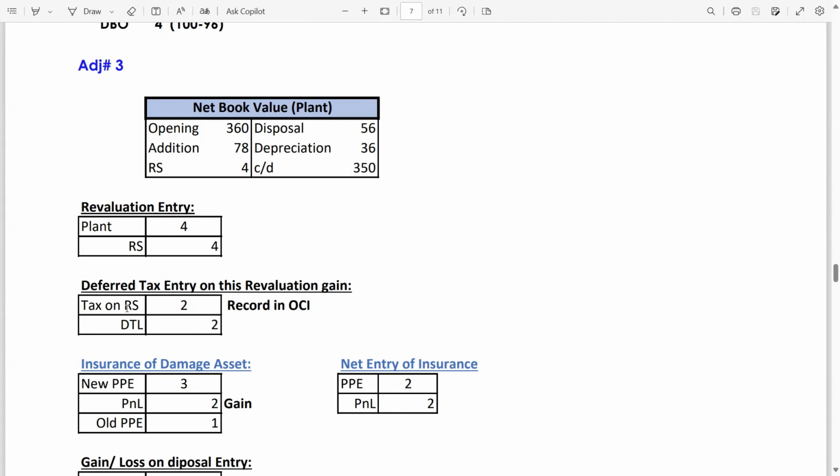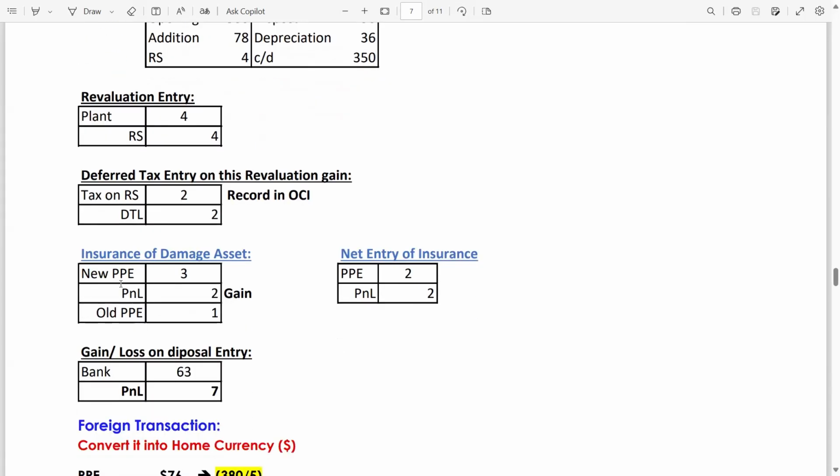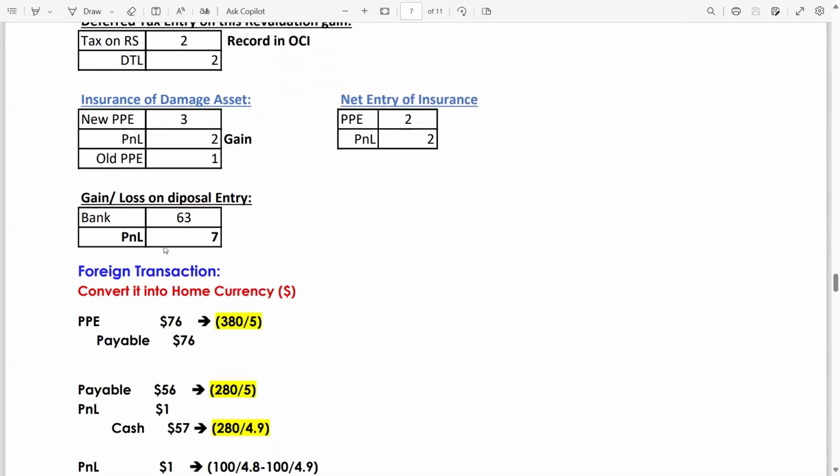Then the insurance of damaged assets. This is the replaced item entry. New PPE 3 million debit, P&L 2 million, old PPE 1 million. The P&L is a balancing figure. If you want to pass a net entry, then the net entry of insurance is PPE debit, P&L credit by 2 million.